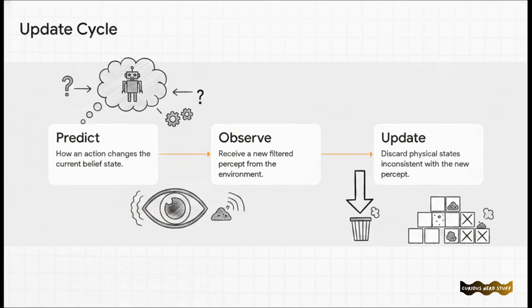And finally, step 3 is update. The AI looks at its massive, sprawling list of possible states and simply discards all the physical states that don't match up with the new percept. If it senses dirt, it instantly deletes every single clean square from its belief state. Just like that, the pool of possibilities shrinks.